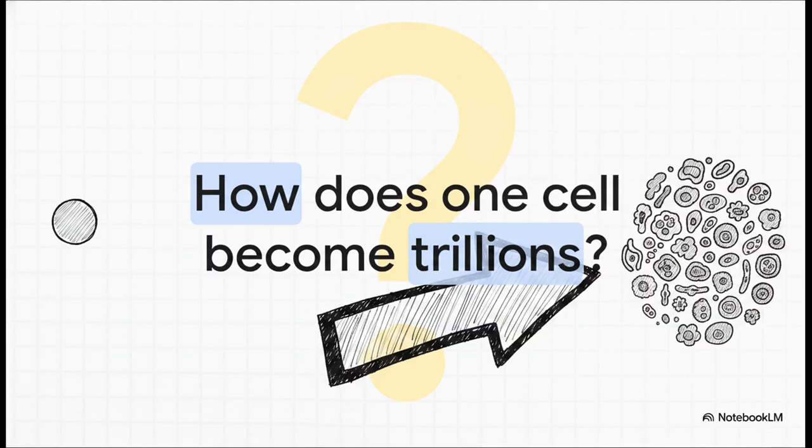If you follow the path from that tiny, isolated cell over on the left, all the way across to the incredibly complex, fully formed organism on the right, it becomes pretty obvious that this isn't just a simple copy and paste job. We are talking about a massive, profound structural transformation.